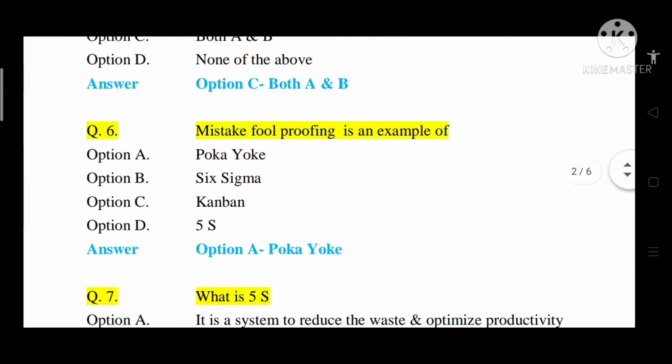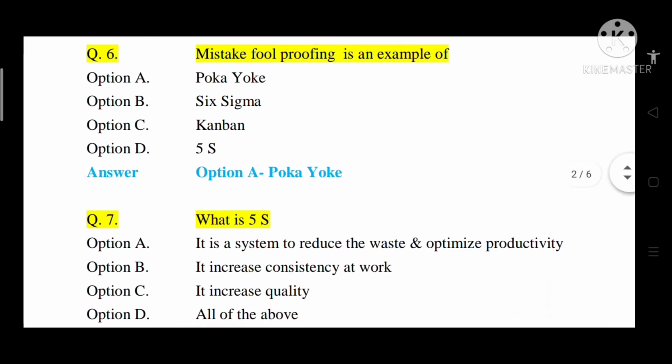Question number 6, what is mistake foolproofing? Mistake foolproofing is an example of what? Option A, Poka-yoke. Option B, Six Sigma. Option C, Kanban. Option D, 5S. So correct answer is option A, that is Poka-yoke. Poka-yoke means mistake foolproofing. So option A is correct.